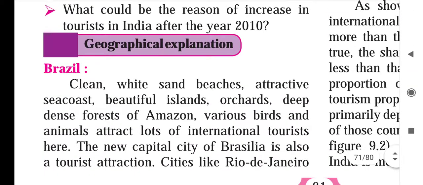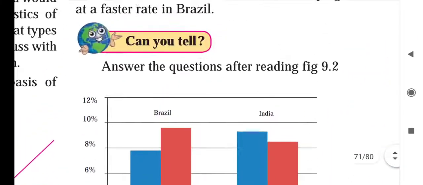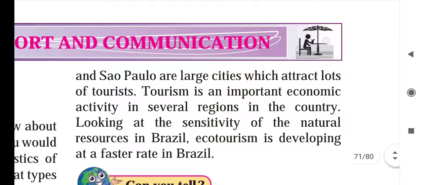Now we will study about tourism in Brazil first. Clean white sand beaches, attractive sea coast, beautiful islands, orchards, the deep dense forest of Amazon, various birds and animals attract lots of international tourists here. The new capital city of Brasilia is also a tourist attraction. Cities like Rio de Janeiro and Sao Paulo are the largest cities which attract lots of tourists.